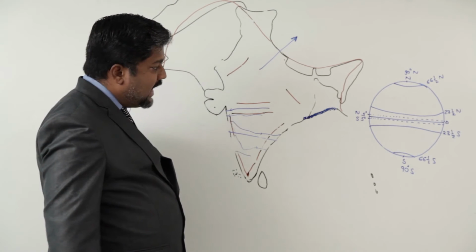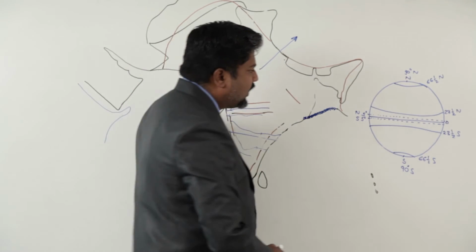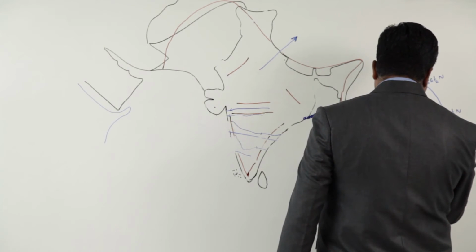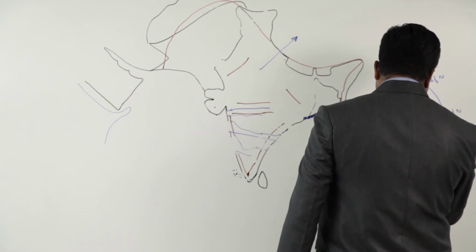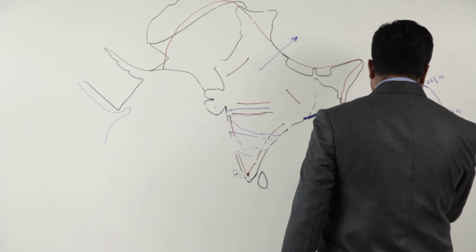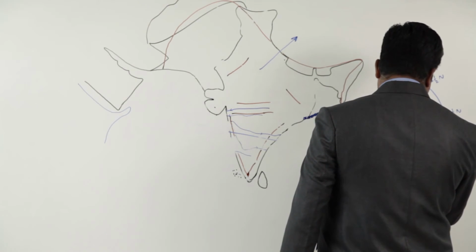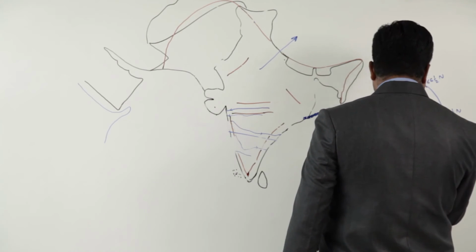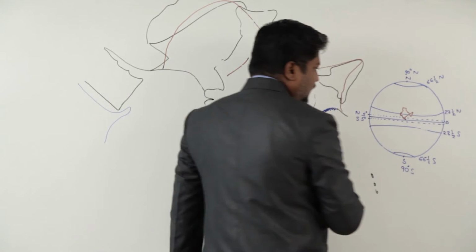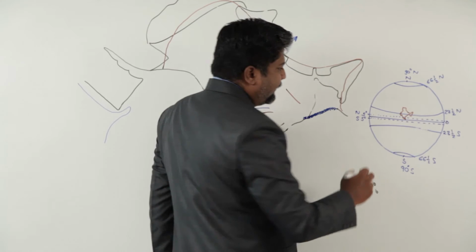In case of India, our situation is towards north. So suppose I had to draw India here, I should draw something like that. You are getting this in red color, that is India.